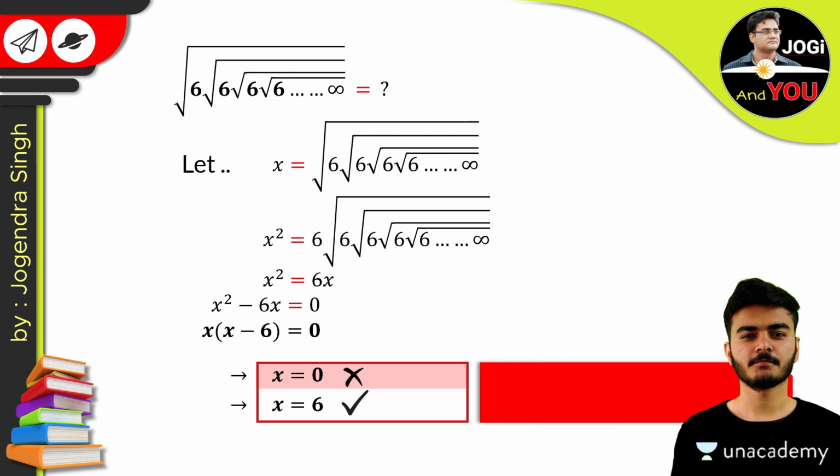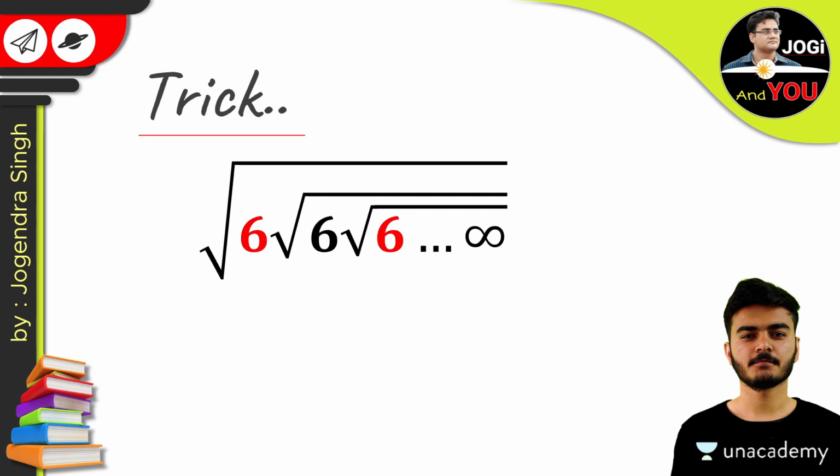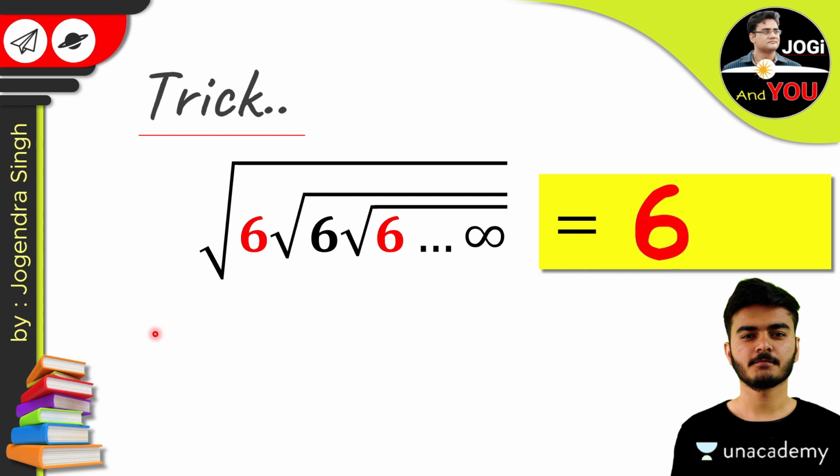And now let's talk about the trick. In the question we have a nested radical form in which 6 is repeated. And the answer of this type of question is the same number repeating in the question, like 6 is repeating in this question. So the answer of this question is also 6. This trick is very easy, but you should know the original method also because you can't use the trick in the written exam. And if you do, you will get 0 marks.